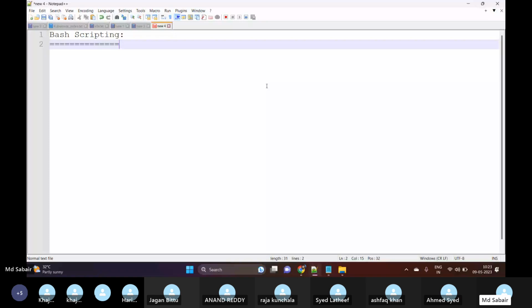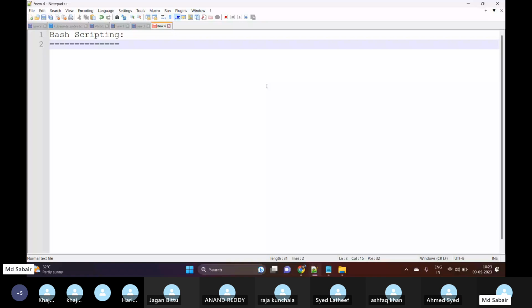As part of automation, we will be using bash scripting in a Linux environment. What do I mean by bash scripting, or by saying automation? What kind of automation do we do? For example, assume that daily, as part of my job role, I need to log into my servers to do the sanity test.